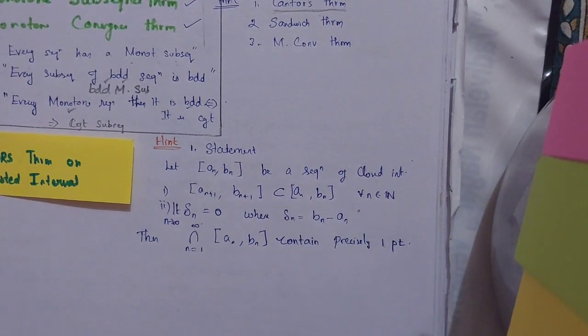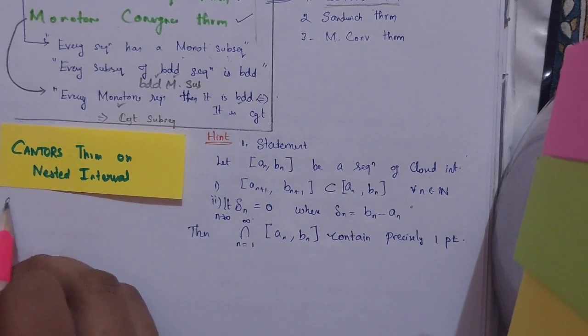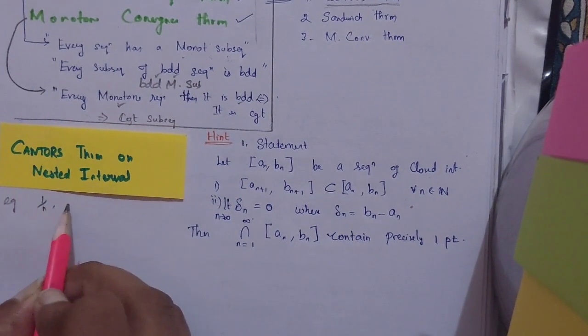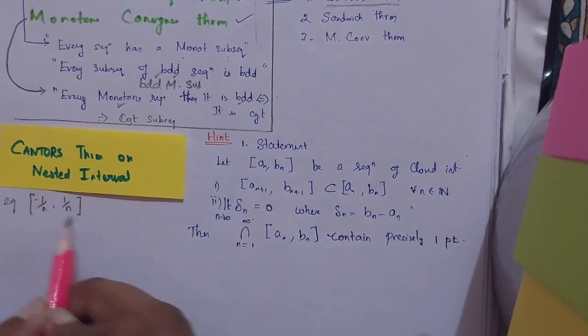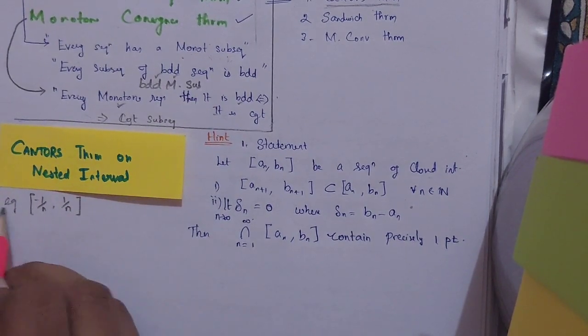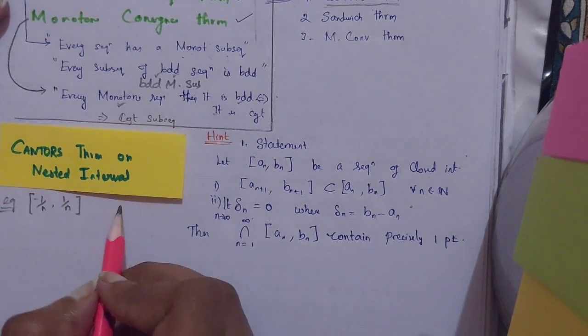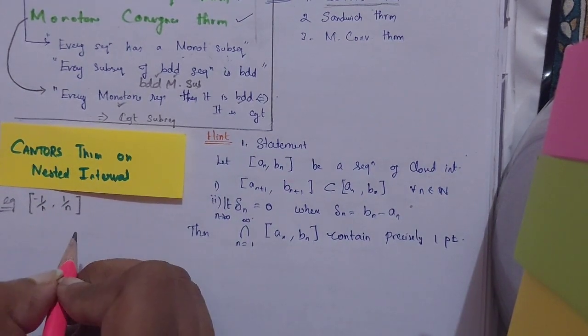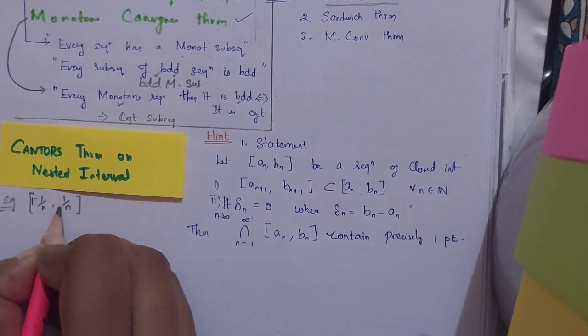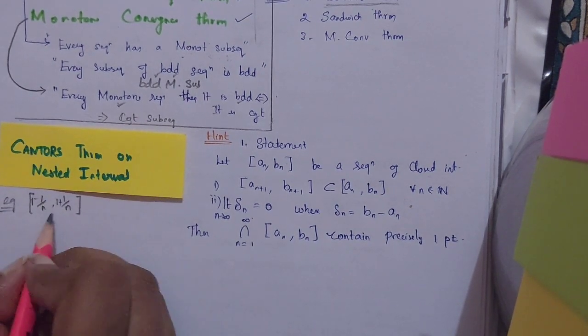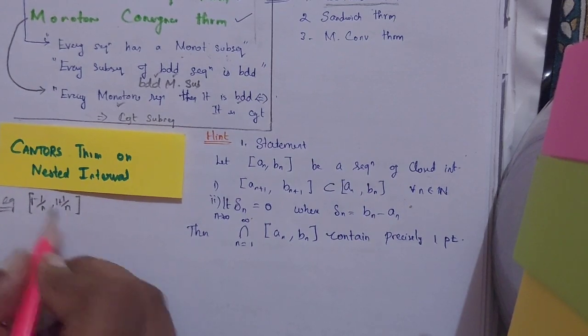If you want, I can show it geometrically. Let me show you with an example. Obviously, the ultimate example that we use everywhere is minus 1 by n comma 1 by n. Let's add 1 to it, because you have seen minus 1 by n and plus 1 by n so far.